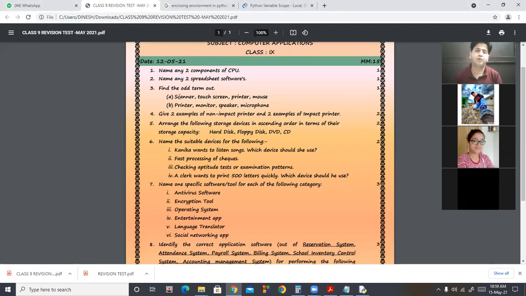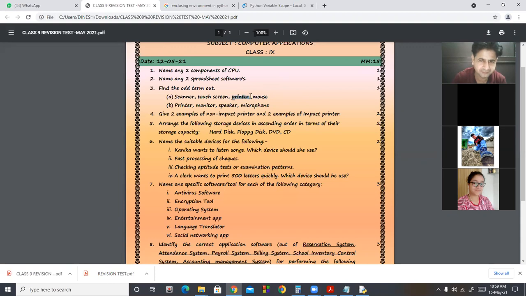Next is: find out the odd one. If you see this very carefully, scanner, touch screen, and mouse, these are input devices. Here, printer is an output device. So the odd one is printer. The second one is printer, monitor, speaker. All of these are output devices, but microphone is an input device. So in A, the answer is printer. In B, the answer is microphone.